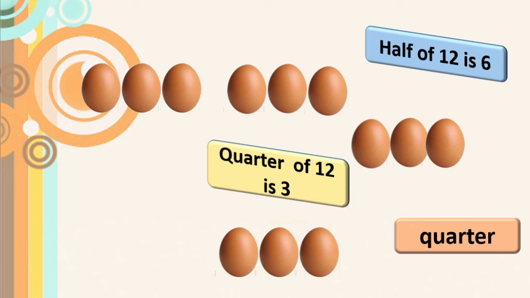Always remember, half means we have to make adha, and quarter means we have to divide that one by 4. Okay, in 4 equal parts we have to divide it.